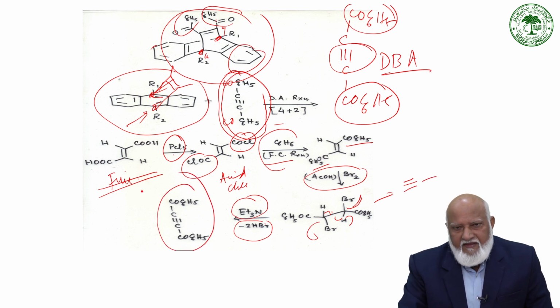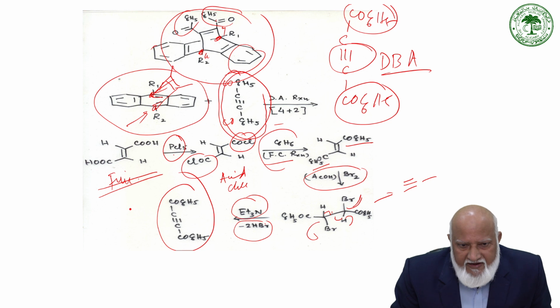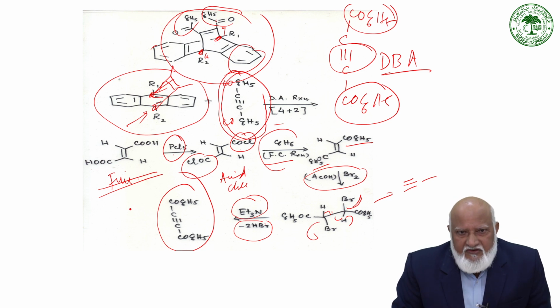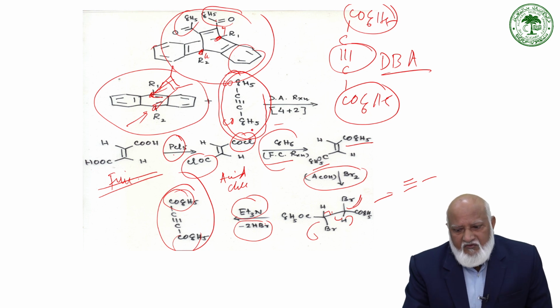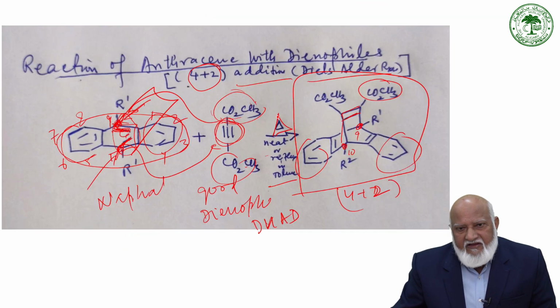So we get this dibenzoyl acetylene, which is considered to be a very good dienophile because of the presence of two benzoyl groups. It can add in a similar fashion with acetylene at the 9-10 position via Diels-Alder reaction under thermal condition, a 4+2 cycloaddition reaction, as DMAD does, which is well known, and a lot of reactions of DMAD have been reported in the literature.